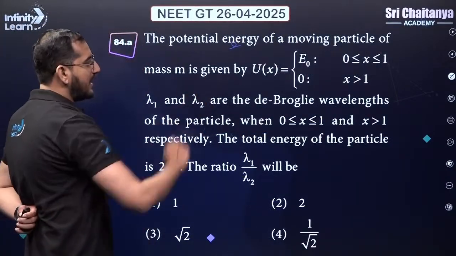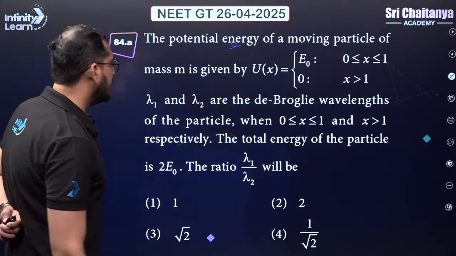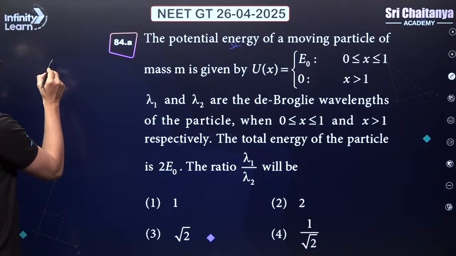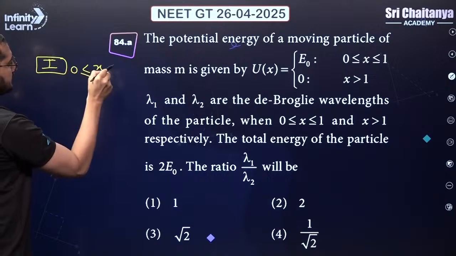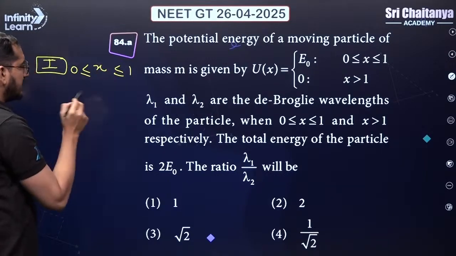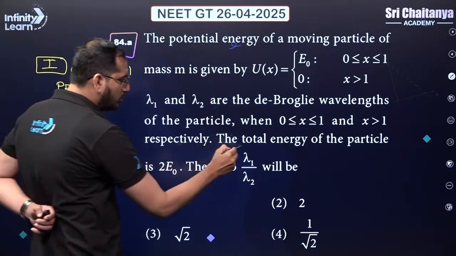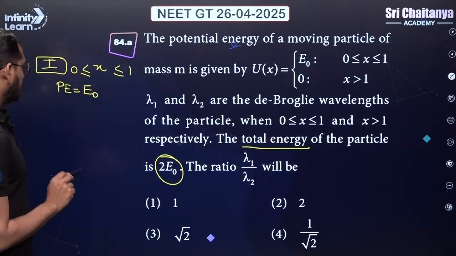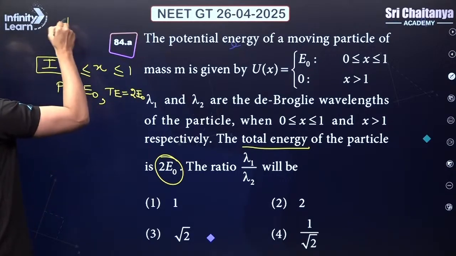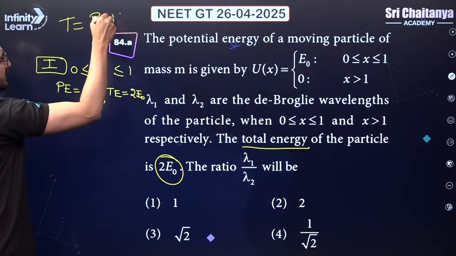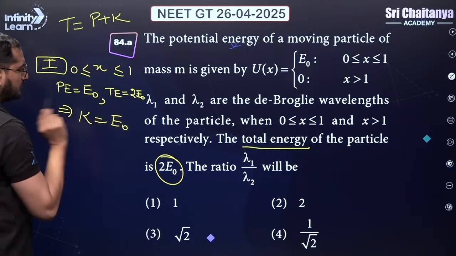Let's see. The potential energy of a moving particle having a mass m, and this is the function of the potential energy, right? So what is the first case? The first case is the value of x when it is between 0 and 1. In this first case, how much is the potential energy? That is E naught. And how much is the total energy given to us? Total energy is 2 E naught. And we know that total is nothing but potential plus kinetic. Therefore, how much will be the kinetic energy? Here the kinetic energy will be equal to E naught, right?